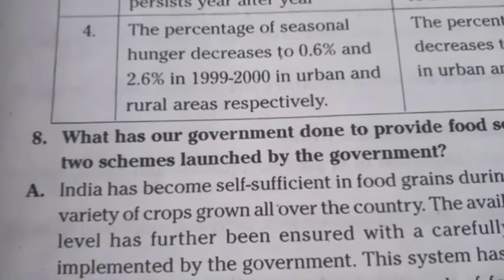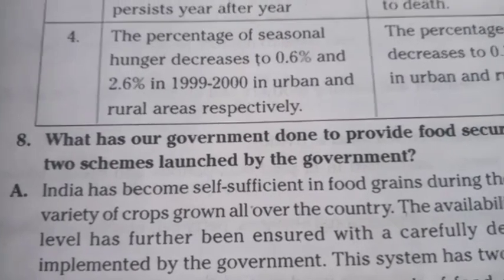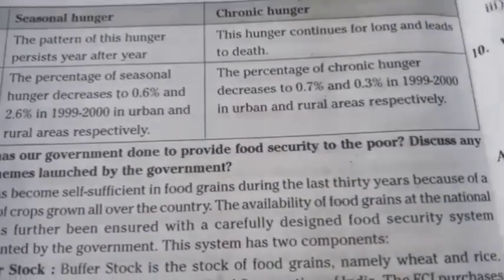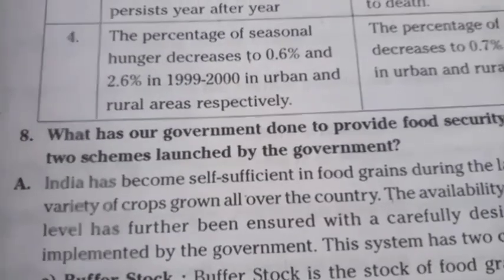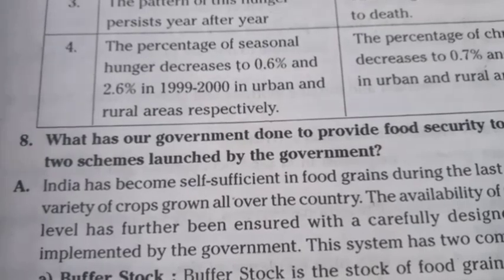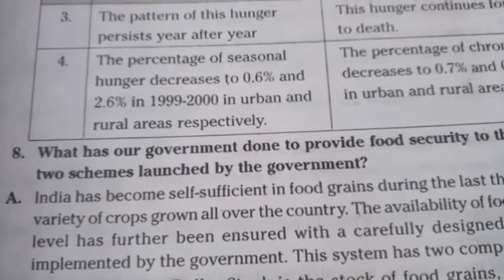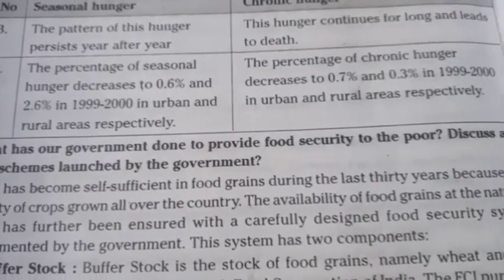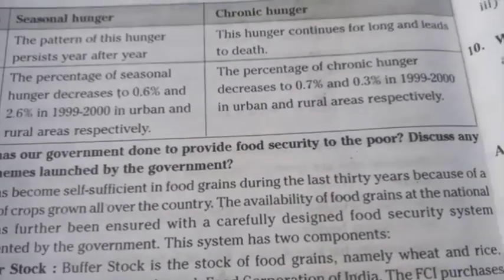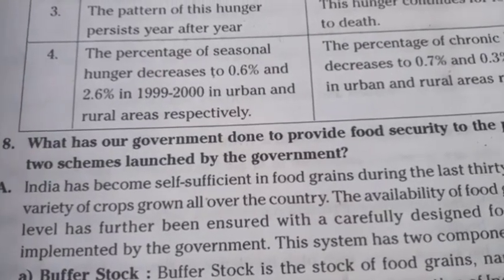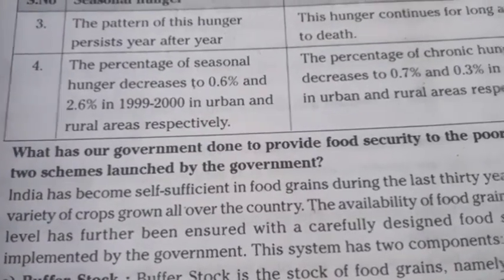Eighth question. What has our government done to provide food security to the poor? Discuss any two schemes launched by the government. Answer. India has become self-sufficient in food grains during the last 30 years because of a variety of crops grown all over the country.